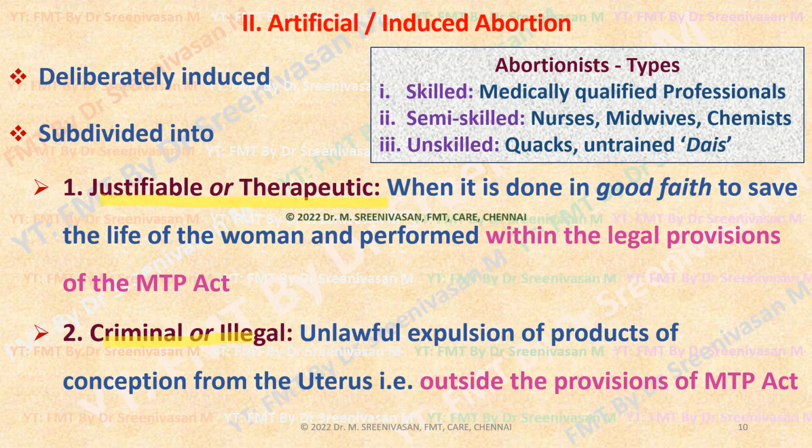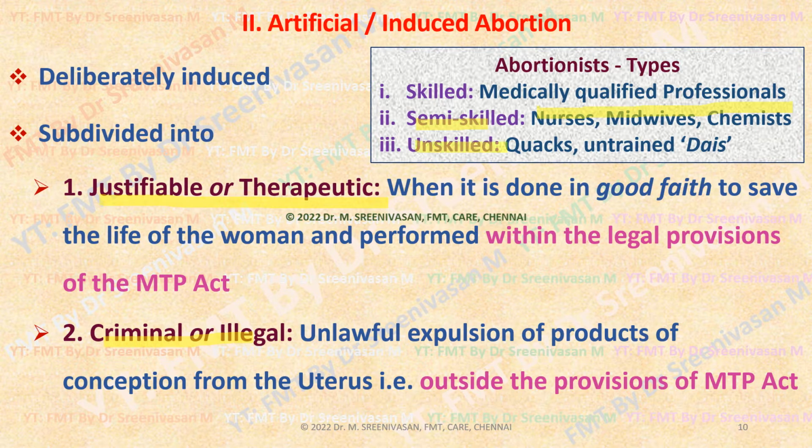And as far as the abortionist is concerned, that is the person who is conducting abortion, there are three types. Skilled abortionists are nothing but medically qualified professionals, either registered medical practitioners or physicians with either diploma or master degree in obstetrics and gynecology. Whereas semi-skilled are those who have some fundamental knowledge of anatomy, but they do not have the necessary qualifications or experience for conducting abortions. They are nurses, midwives, chemists, etc.